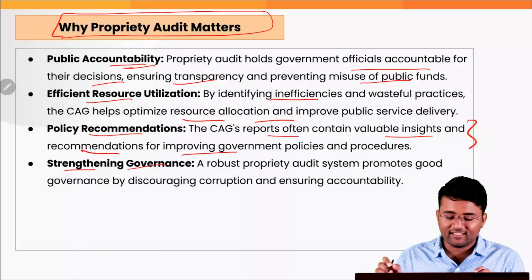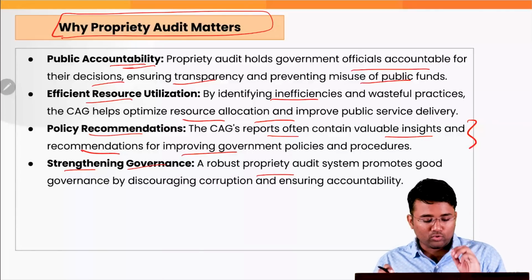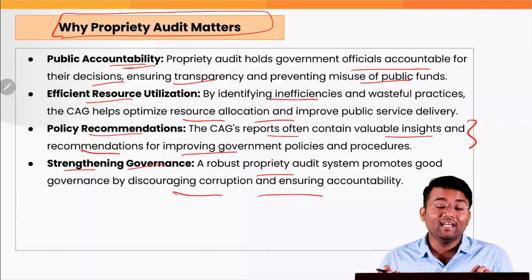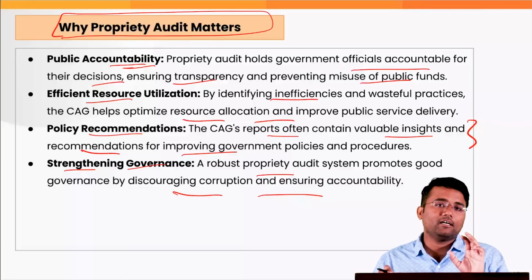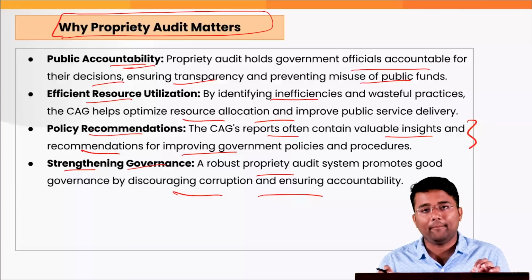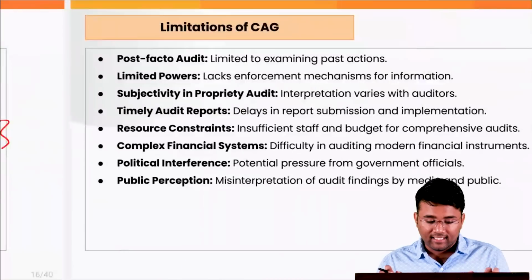Also, it helps in strengthening the governance, that a robust propriety audit system promotes good governance by discouraging corruption and ensuring accountability. It will create a deterrence effect, that in future if there is some mismanagement of the fund or misuse of the fund that is going to happen, the people will be fearful of doing that.